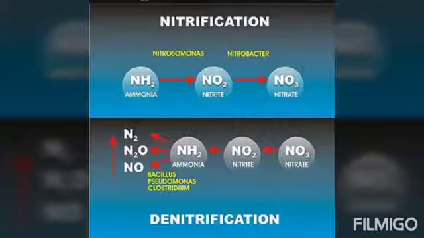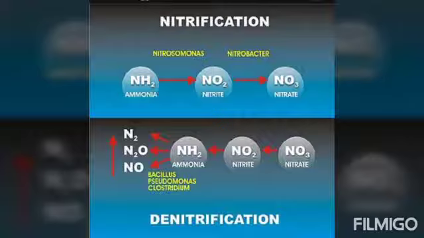Denitrification means what? Conversion of nitrogen compounds into nitrogen gas. What happens in denitrification? Nitrite and nitrate, which are compounds of nitrogen present in the soil, are broken down by microbes, that is by the bacteria, during anaerobic conditions or when there is less oxygen.